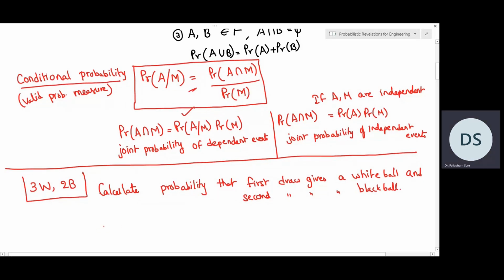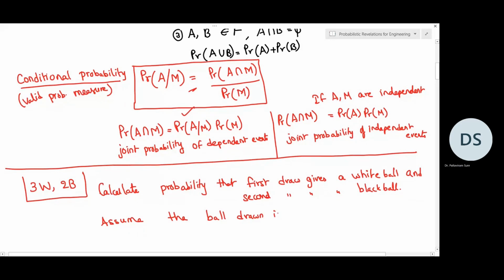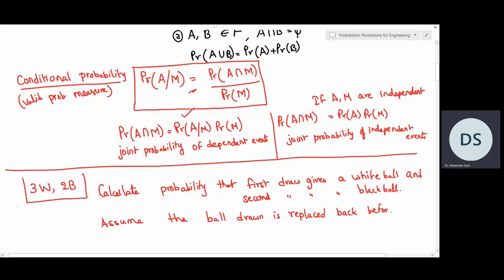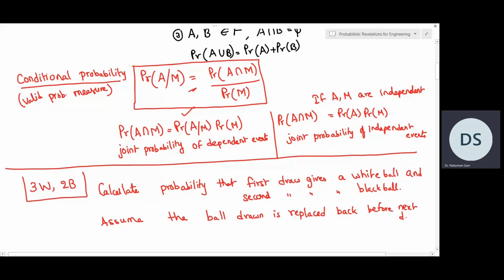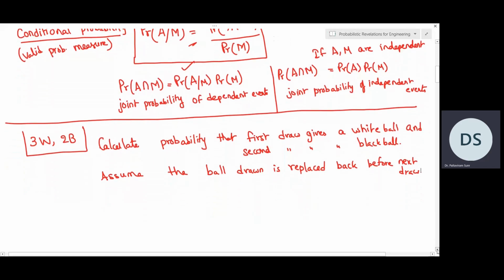And we will assume that the ball drawn is replaced back before the next draw. So every time we draw a ball, we keep that back and then draw the next ball. So this is the question where we need to compute the probability of first draw becoming a white ball and second draw becoming a black ball.